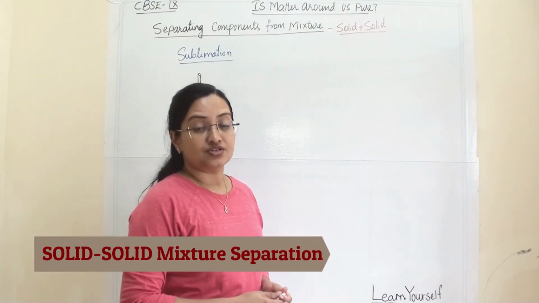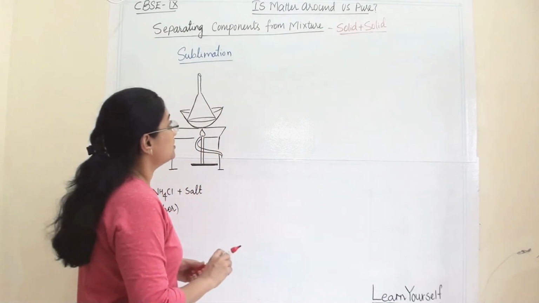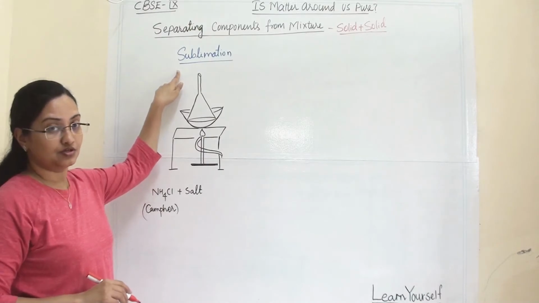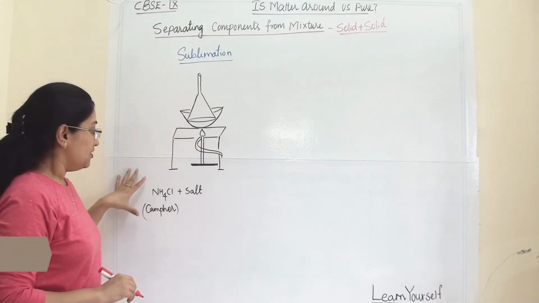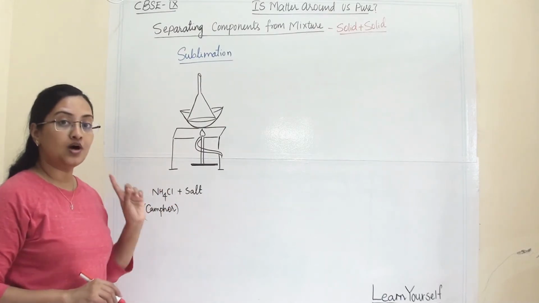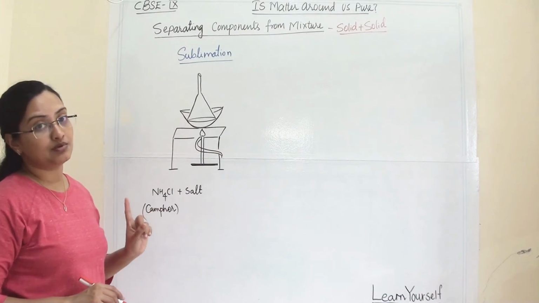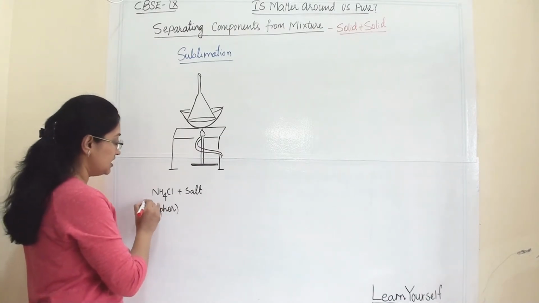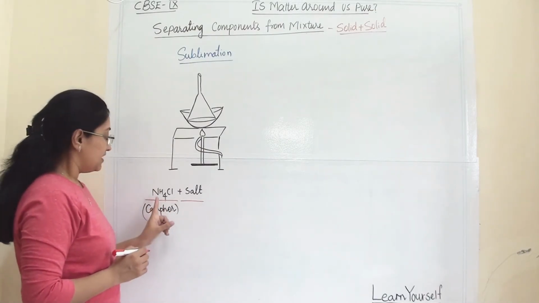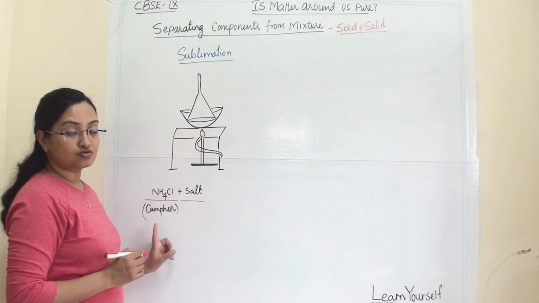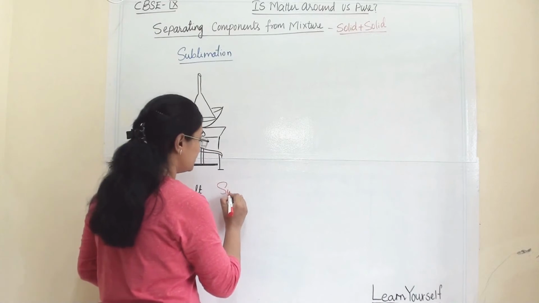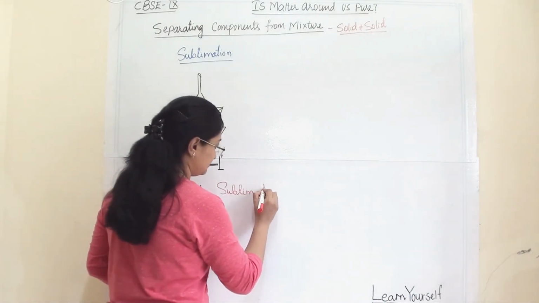The third category of mixtures is the solid-solid mixture. Under solid-solid mixtures we are going to study one technique, that is sublimation. In sublimation we are taking a mixture of two solids from which one substance should be a sublimable substance. So here we have taken a mixture of ammonium chloride and salt. In place of ammonium chloride we can also use any other sublimable substance. Now what is the meaning of a sublimable substance?